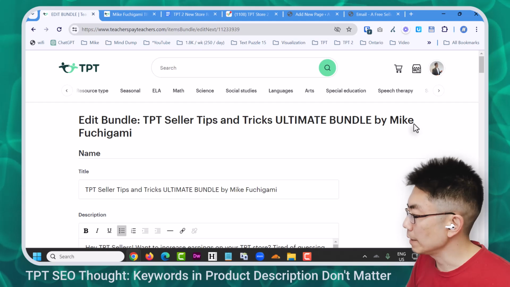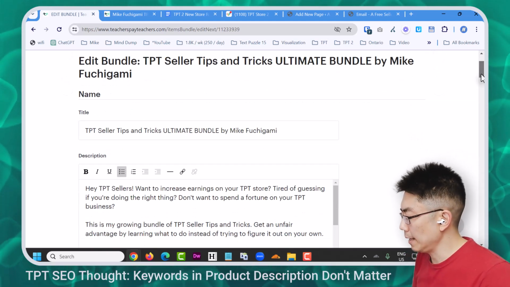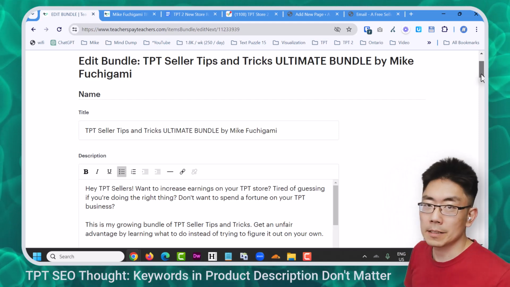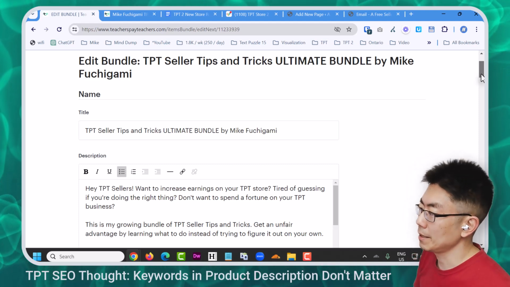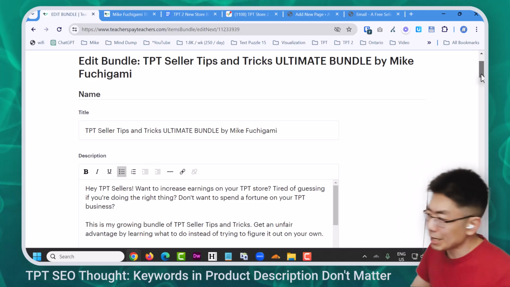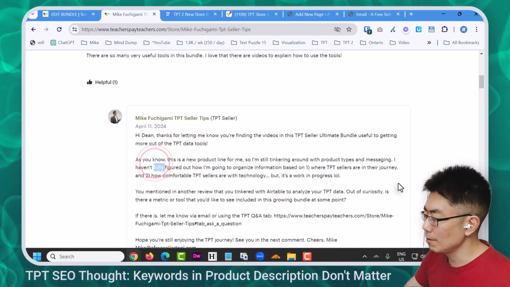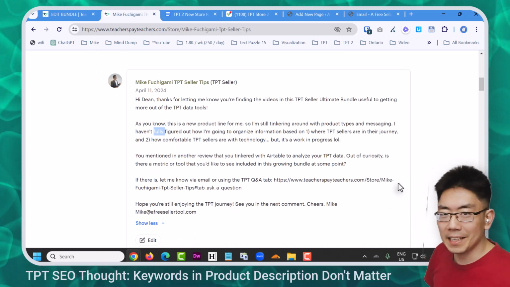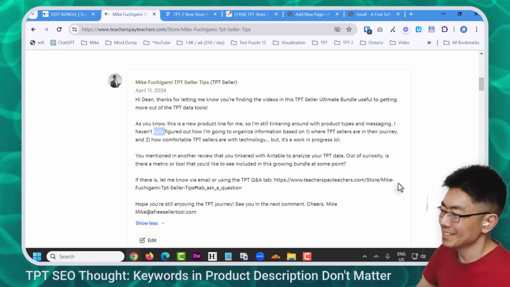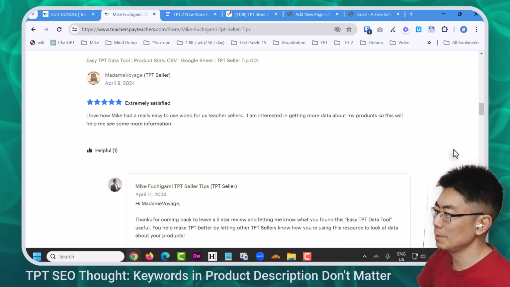So I'm updating the product description in the Ultimate Bundle. A TPT seller recently told me that the email newsletters we send out are not an announcement system. The email itself is a message. It's a platform to build a relationship with the person on the other side. So then I was thinking, well, that's maybe true for everything. When I was responding to reviews today, it was an opportunity to have a little bit of a conversation with the TPT seller on the other side. So that's kind of cool. I don't know how people get my responses. It's a little bit of a mystery to me.